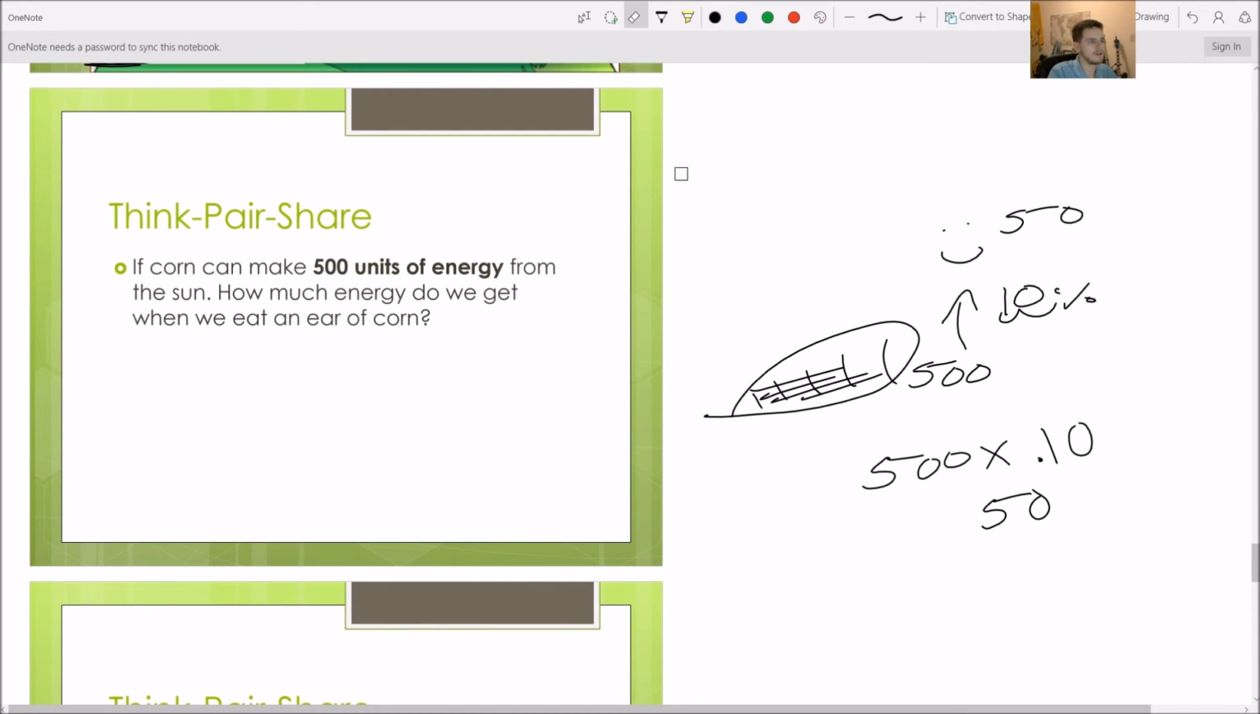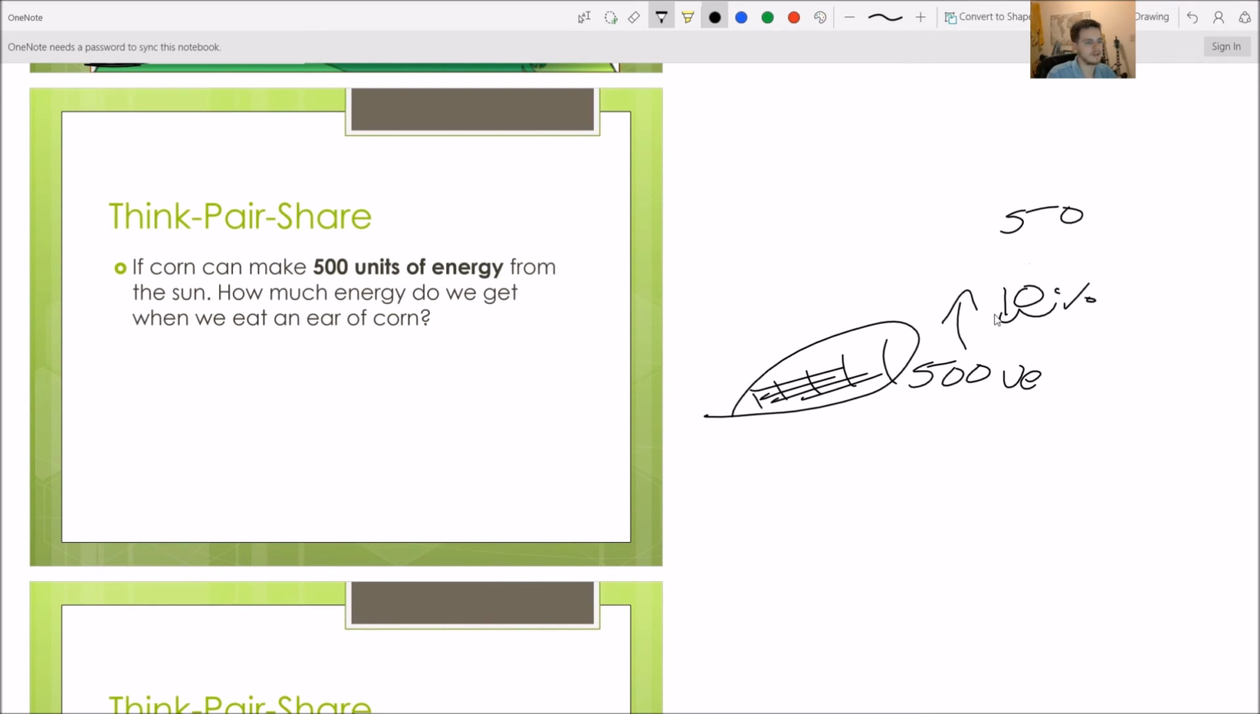Another thing, in the US, when we raise our animals, usually chickens and cows, we feed them corn. So let's go with this analogy again. If we start with 500 units of energy, and we put a cow here, only 50 of that's going to go to the cow. And then again, we have that 10%. We would only get 5 units of energy if we ate the cow, because we're only getting 10% of that. And that's really not very much.